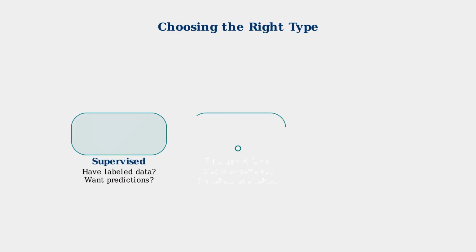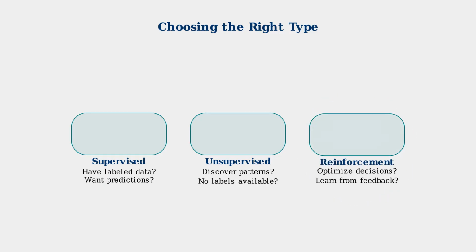Each type of machine learning has its strengths and is suited for different problems. The choice depends on your data and goals. Use supervised learning when you have labeled examples, unsupervised learning to discover hidden patterns, and reinforcement learning when you need to optimize decision-making through experience.